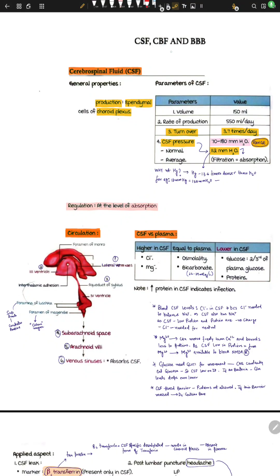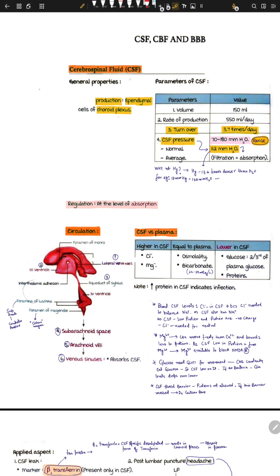Let's study CSF, CBF, and blood-brain barrier. So these three topics are not so big. Let's try to understand them. CSF is called cerebrospinal fluid. It's a fluid that is inside, not inside your brain, it's like a fluid that takes care of your brain, right? What is the principle? What does it do?